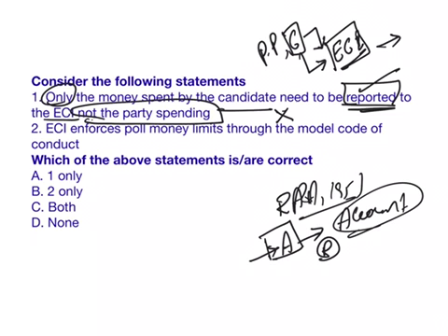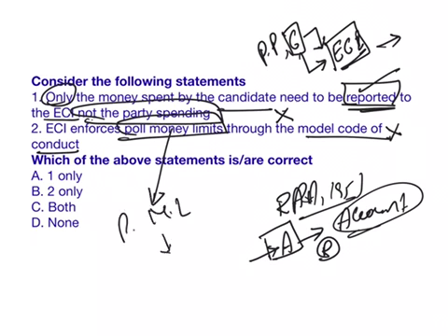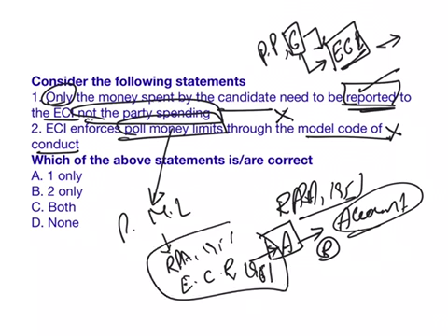The next statement is: the Election Commission of India enforces poll money limits through the Model Code of Conduct. Even this is incorrect because the Election Commission of India sets the poll money limit based on the RPA Act of 1951 and the Conduct of Election Rules of 1961. As per these two, the Election Commission sets these poll limits, but not through the Model Code of Conduct. As both statements were incorrect here, the answer is D, none of the above.